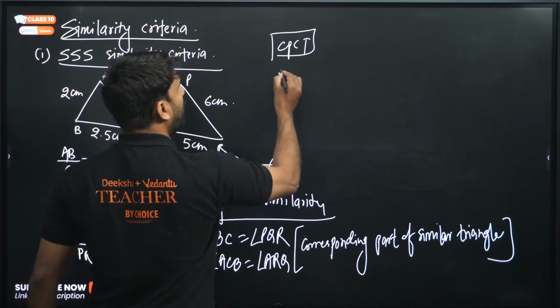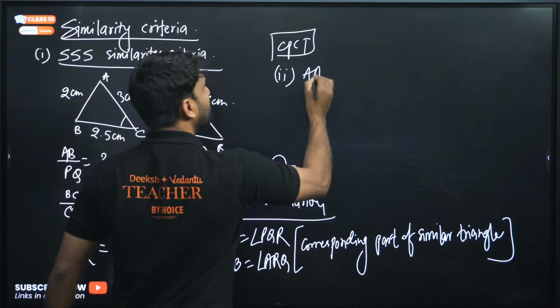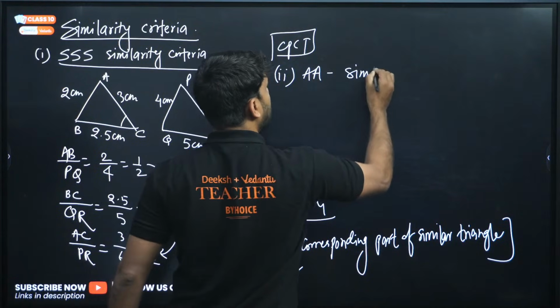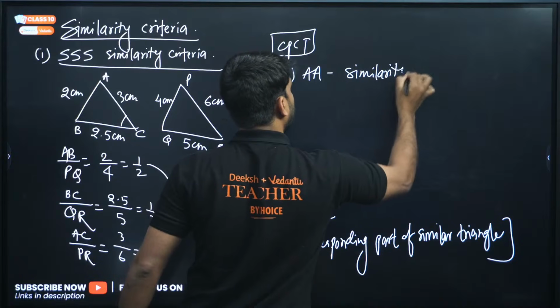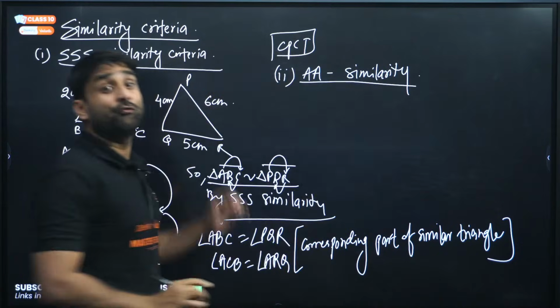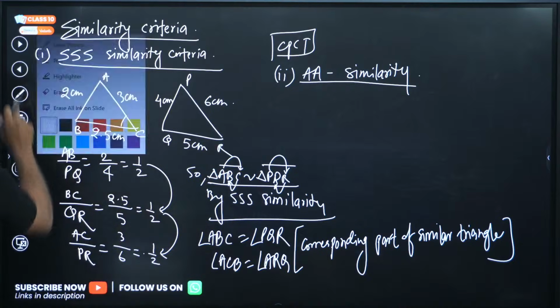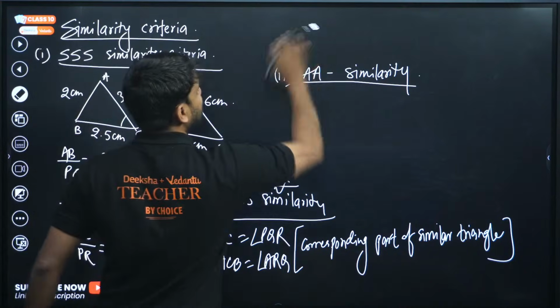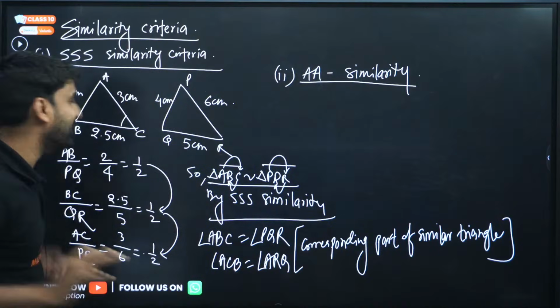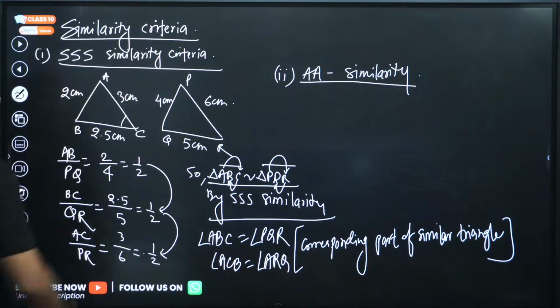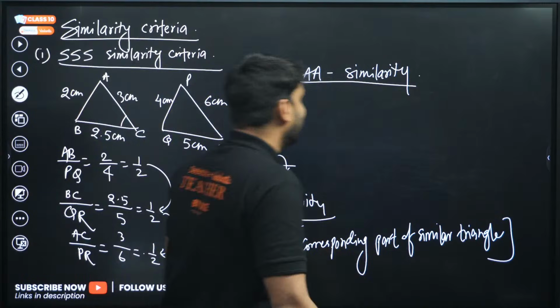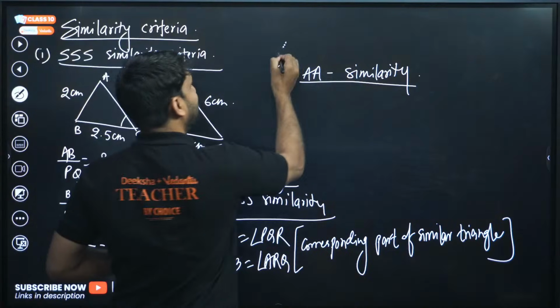Now if we talk about second similarity, my dear, so second similarity is double A similarity. This is very important. Trust me, double A similarity is very important. This is called angle similarity. Now, what is this? Listen, my dear.